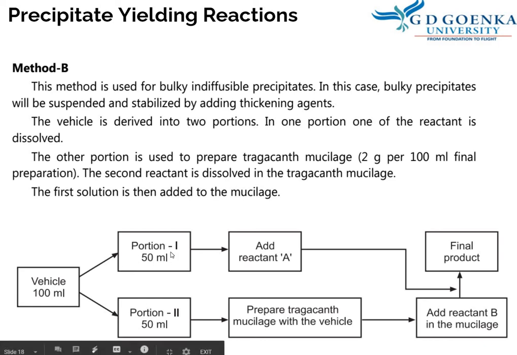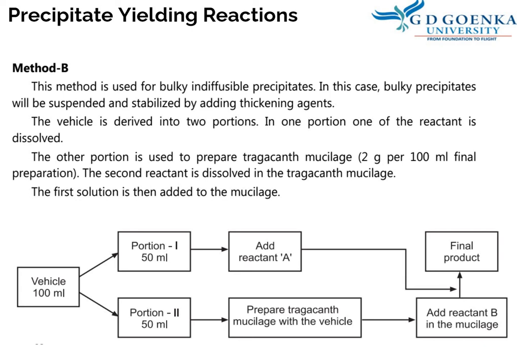So now in this 50 ml, a reactant A is added. In this 50 ml portion, the reactant along, or whether it is a reactant or maybe without a reactant, tragacanth mucilage is prepared with a vehicle. Here there is this final product and then this is reactant B in mucilage. They are both then mixed together. So here a suspending agent like tragacanth has been added.